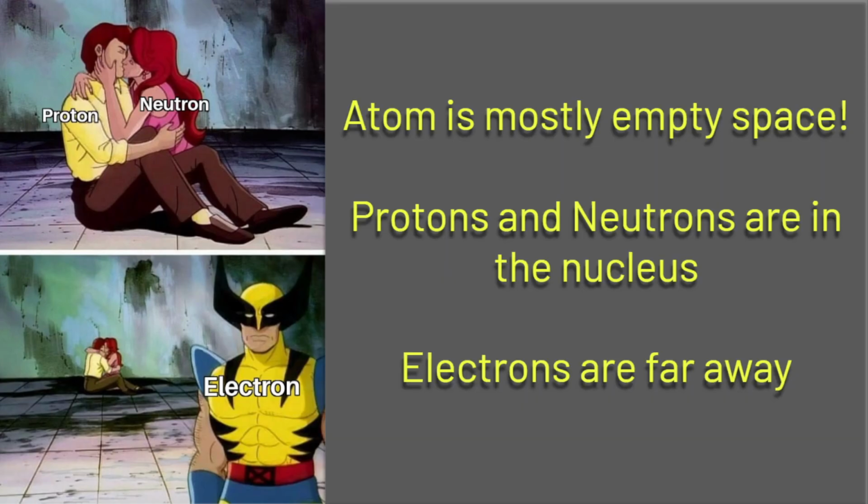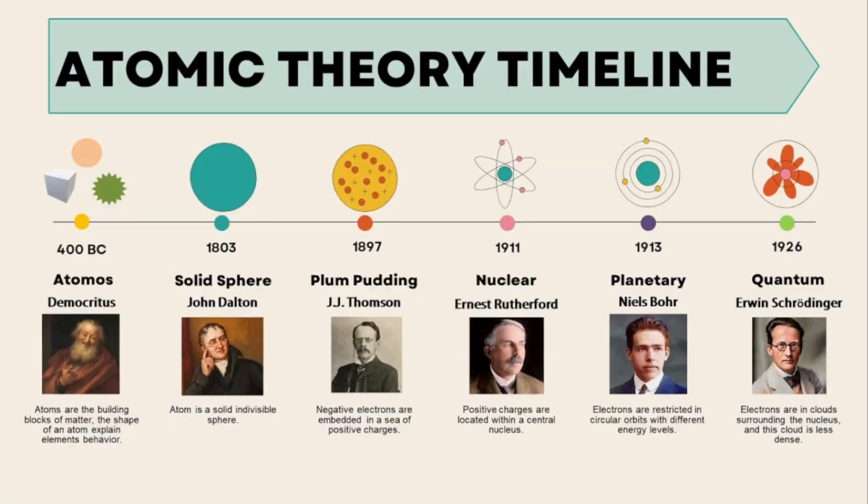Next one, proton and neutron, they're making out, and then electron over here is just watching, right? So again, atom is mostly empty space. You see how far they are. Protons and neutrons are inside the nucleus. They're at the center, and the electrons are far away. So that's pretty much everything you need to remember.